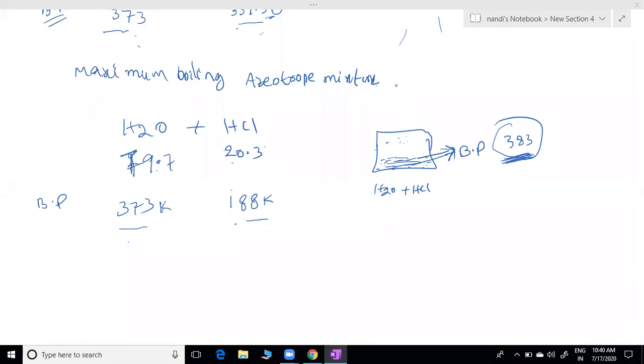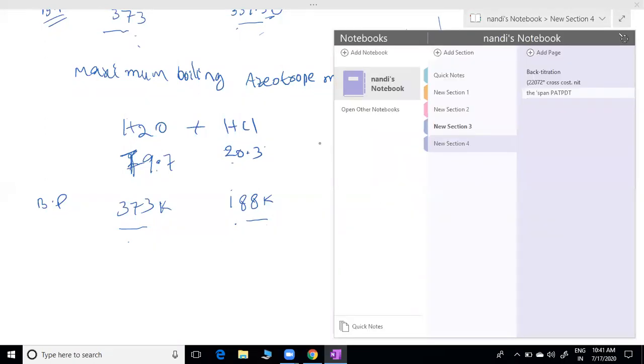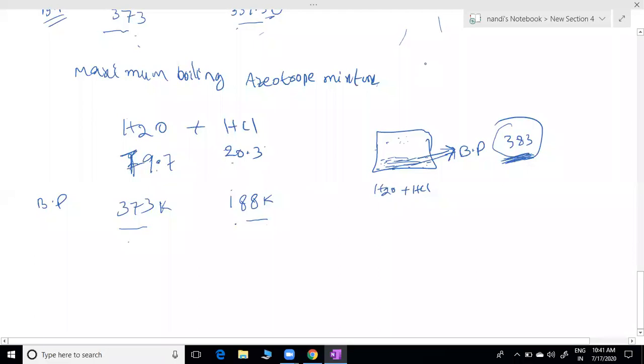So azeotropic mixture is completed. Your exam is up to this. If any questions come, mostly they won't give out of syllabus. I will try to remove that if any question is there. But you will get questions on molality, mole fraction, resulting solution normality, everything. Be ready to solve those questions also. Take the challenge, you have to see your score. I'm going to look at how many people are getting a good score. Practice chemistry, okay? Don't attempt more questions.